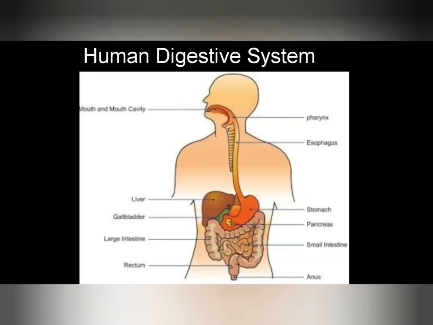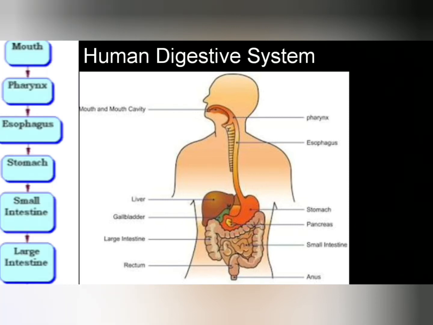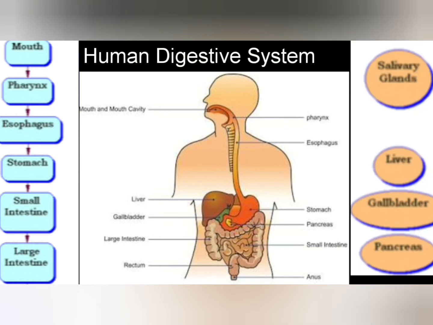Human digestive system consists of alimentary canal and associated glands. Digestive organs in the alimentary canal are mouth, esophagus, stomach, small intestine and large intestine. And the glands are salivary gland, liver, pancreas. Alimentary canal is 9 meter in length and the glands open into alimentary canal and pour digestive juices into this.